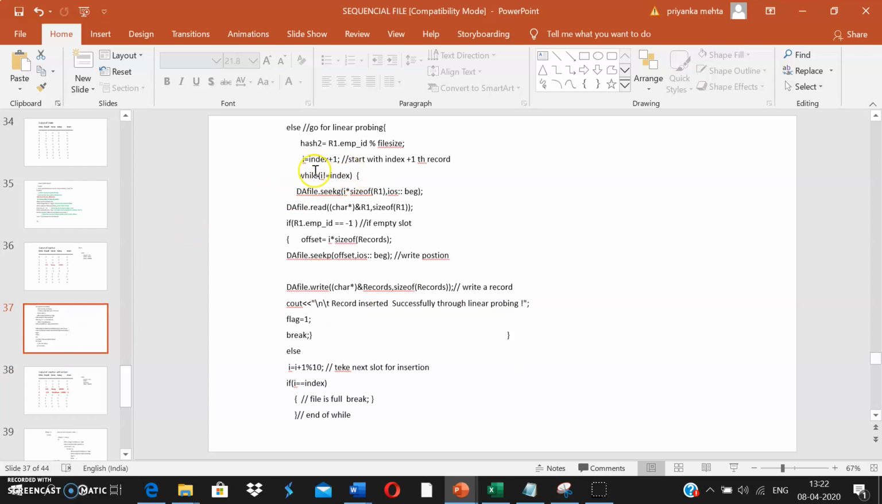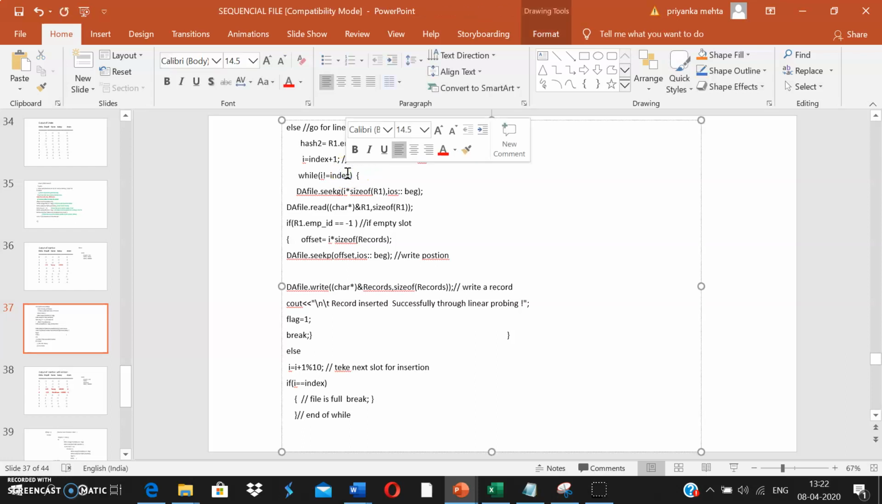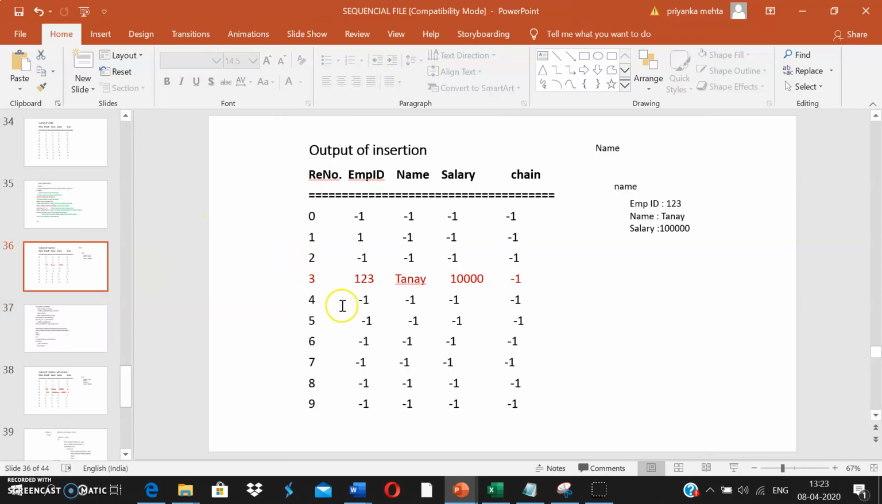We can probe till n, till the size of the file, or we can probe till we reach that index again, right? This is up to us. So as we have done in hashing, we can make this while loop run till n probes or till the size of the file. Again, let us suppose the index is 4. So 4 times the size of the record, that means my position will be here now.